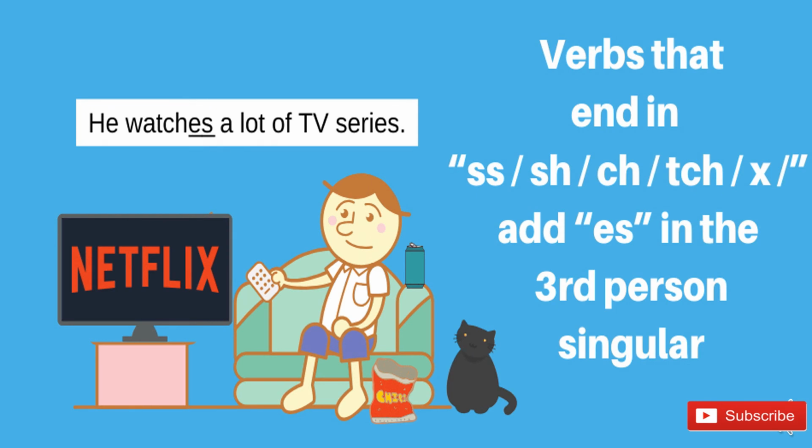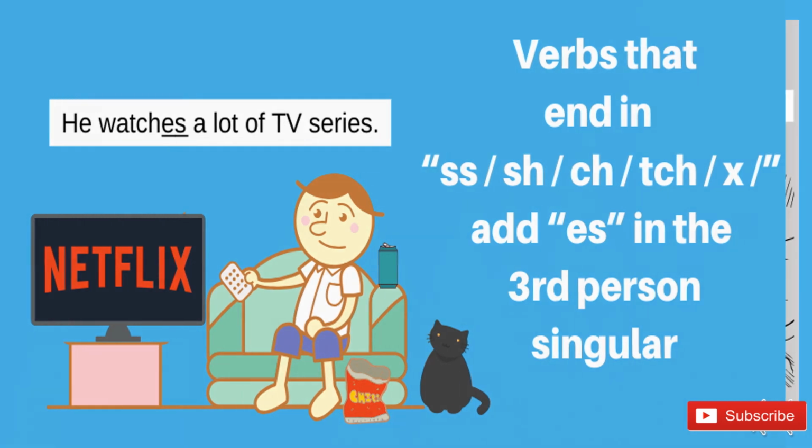Now, verbs that end in ss, sh, ch, tch, x add es in the third person singular. Right? For example, he watches a lot of TV series. He washes the dishes. It searches for information online. She mixes the ingredients together. Right? So with these alphabets at the end, you will have to add es. Right, my dear students?